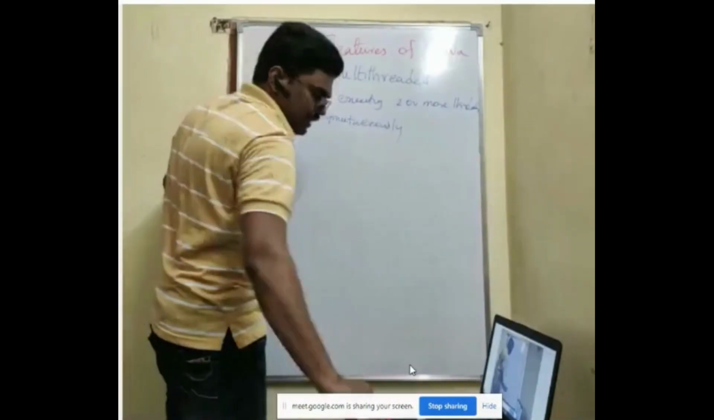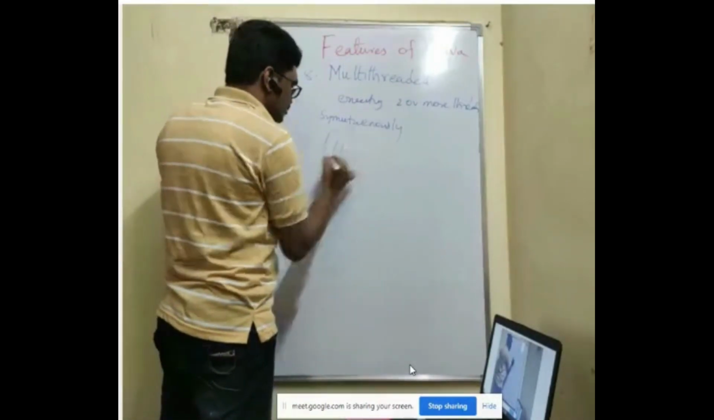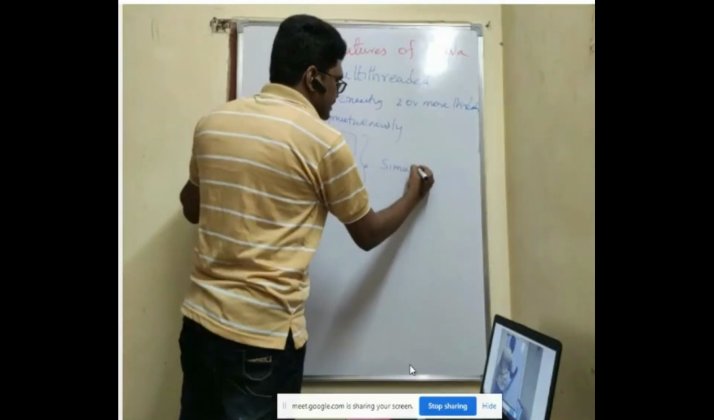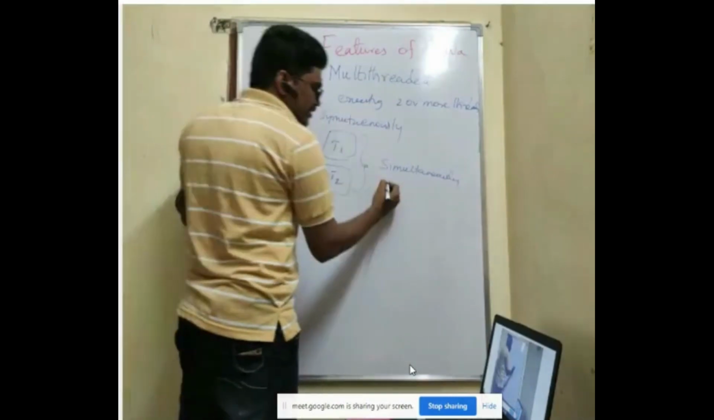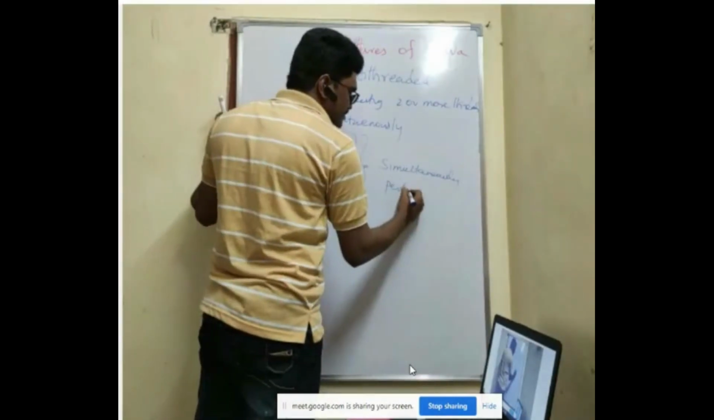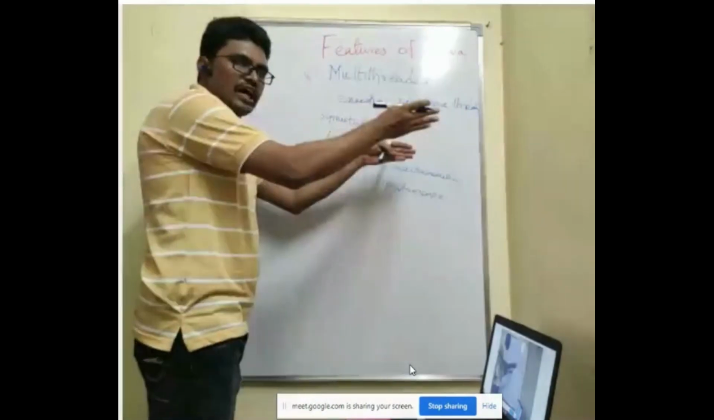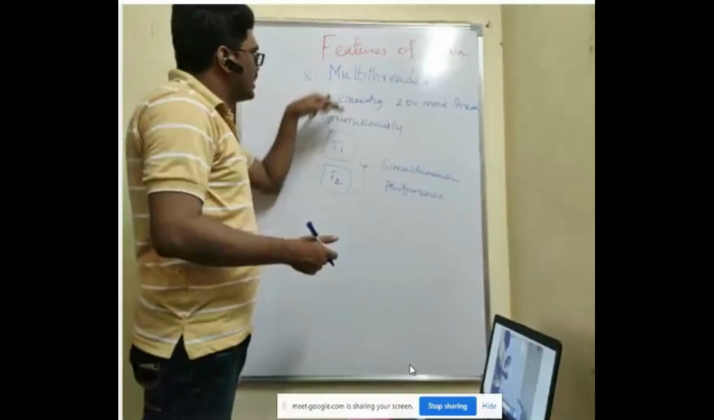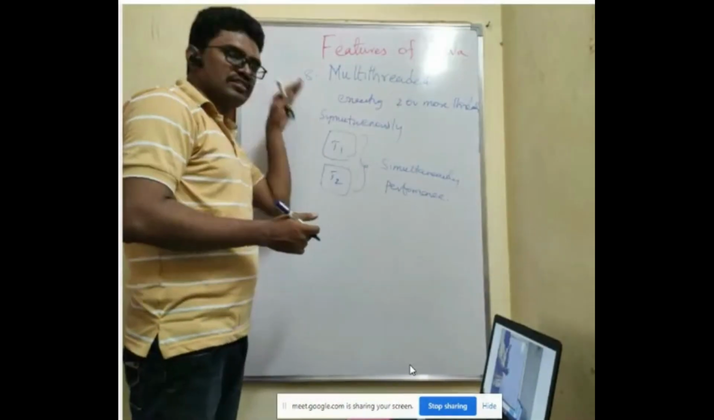What does it mean? You have thread 1, thread 2 like this. You are going to execute these 2 threads simultaneously. So by doing this, the performance is going to increase. Is that right? I execute both the jobs simultaneously so that my performance is improved. So that is multi-threading. So Java supports multi-threading.